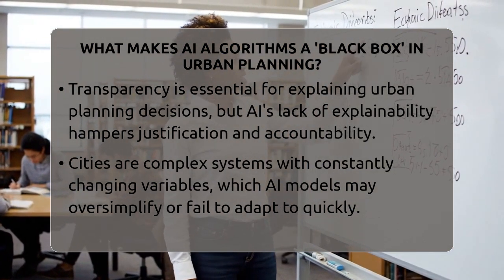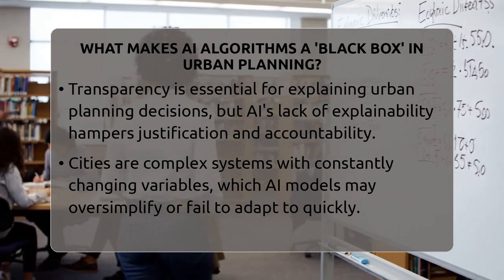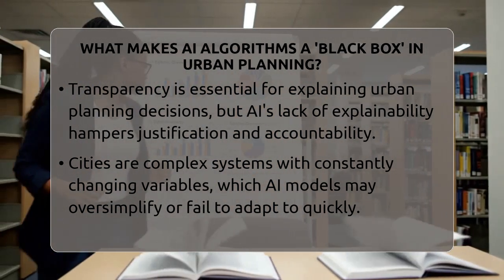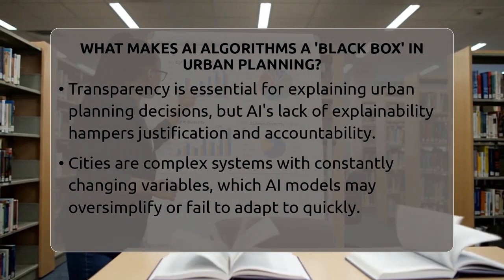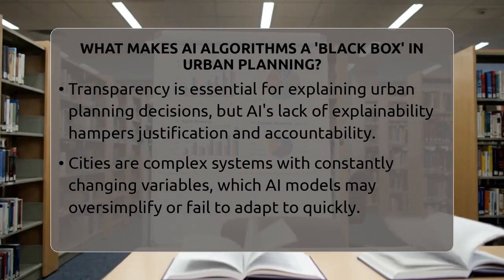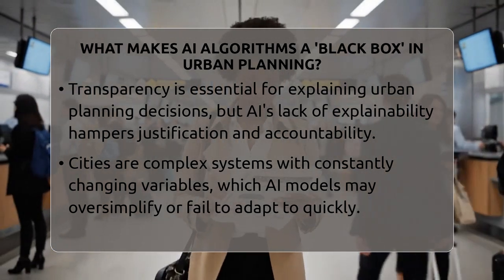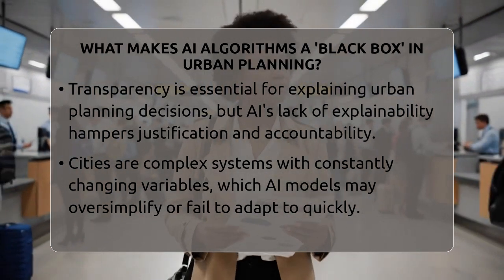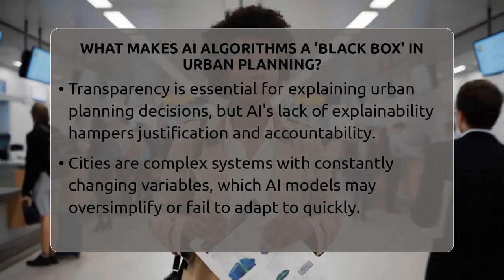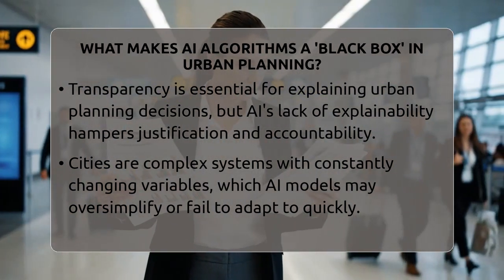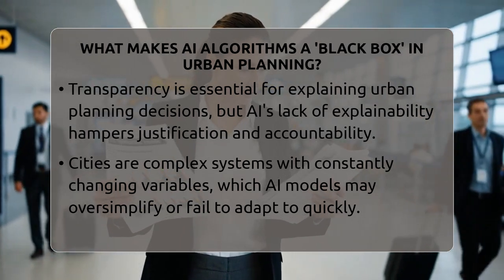Urban environments are complex systems with many changing parts. Population sizes, economic conditions, and infrastructure all shift over time. AI models try to account for these factors, but they often oversimplify or miss sudden changes. This makes their decision processes even more opaque because they cannot always adapt quickly or explain their reasoning clearly.